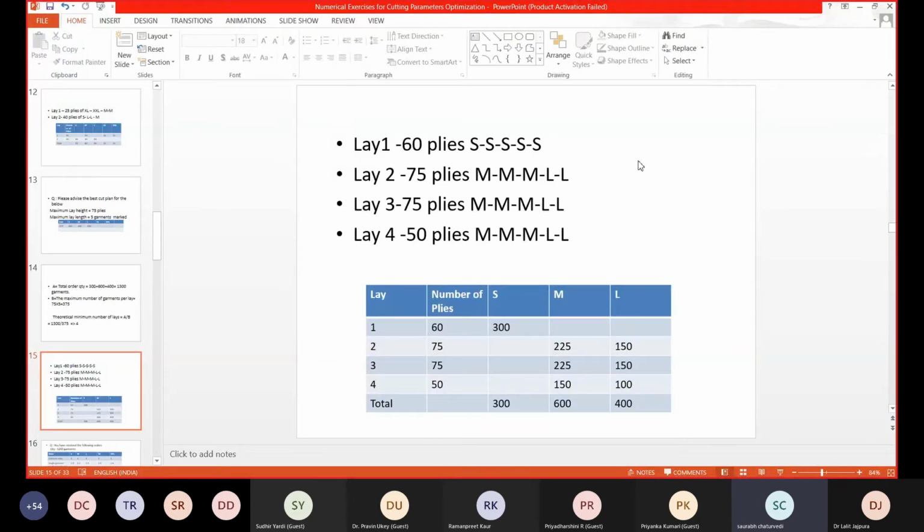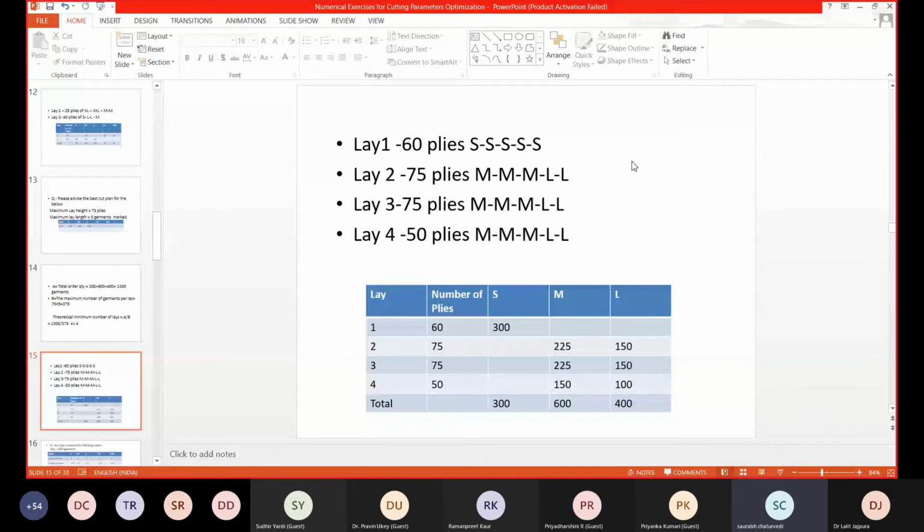So it is an extra time in our company, and that's what the objective was, to reduce the labor time and to optimize use. And with this, we are optimizing it. So we are using only 2 markers, spreading only 4 lays, and cutting all the pieces. And what are the extra pieces required? We'll see based on the extra pieces which are required. So we'll go on to the next question.